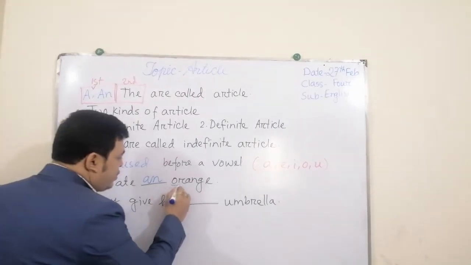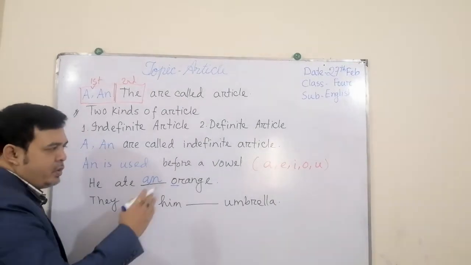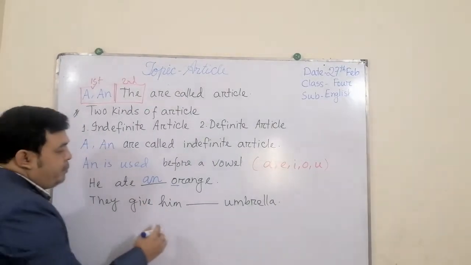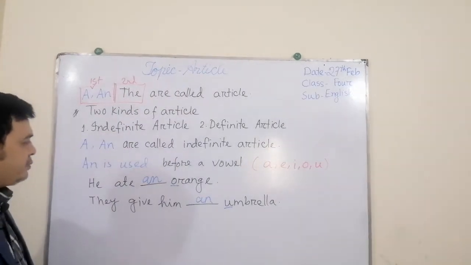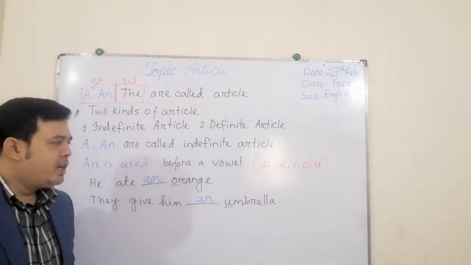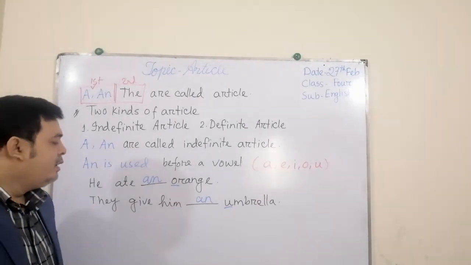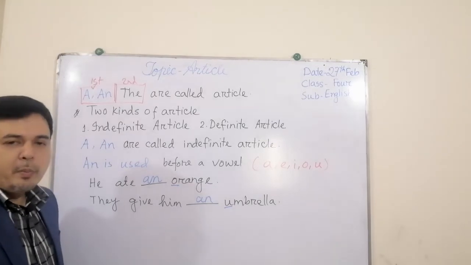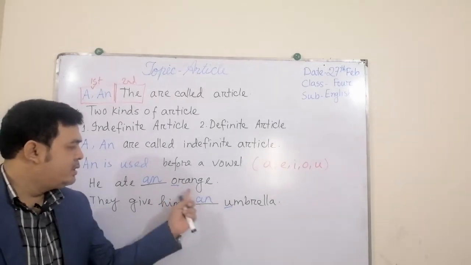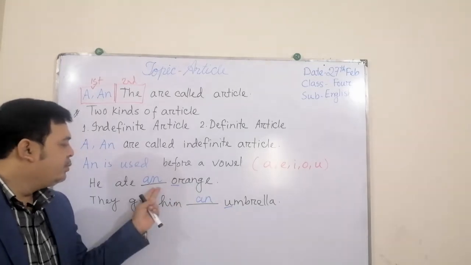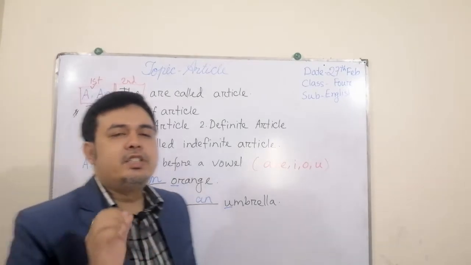Because this word orange started with O, that means with a vowel. They gave him an umbrella because the word umbrella started with another vowel, U. So as these two words started with vowels, we put an before that. That is the general rule.